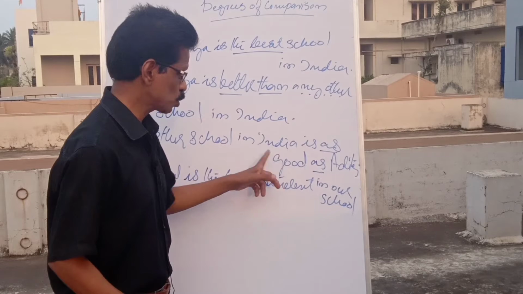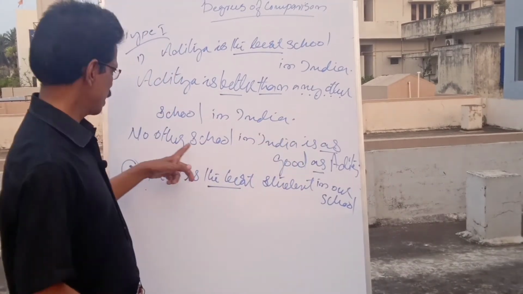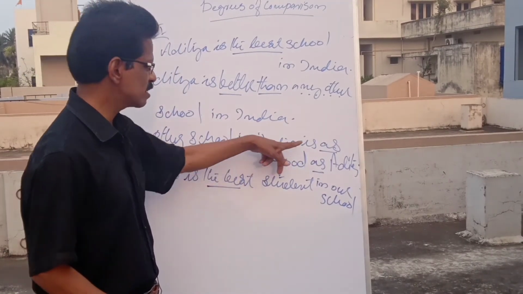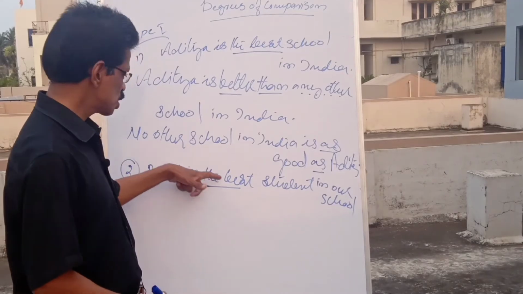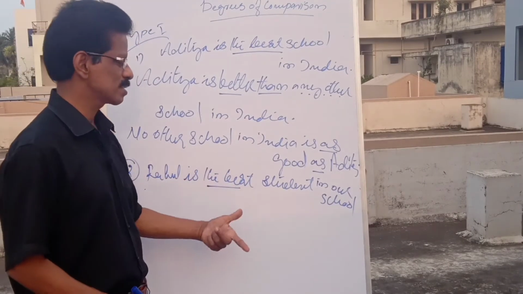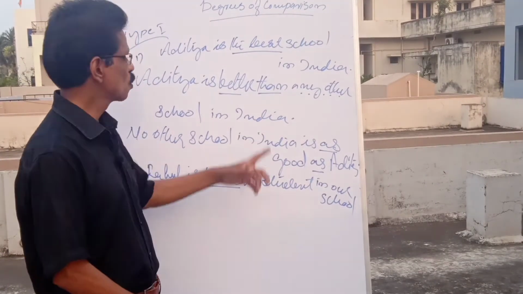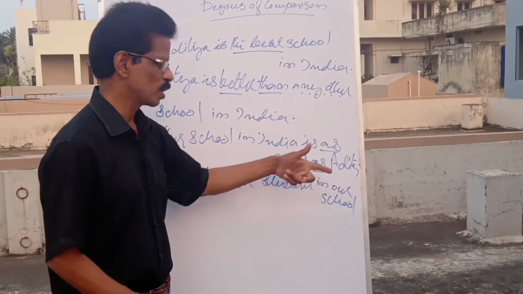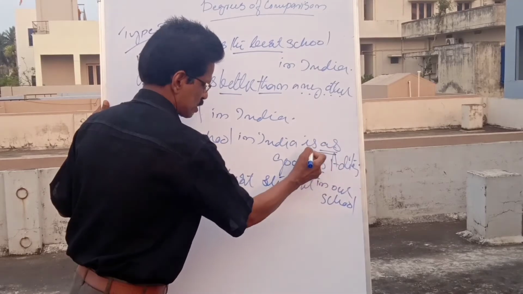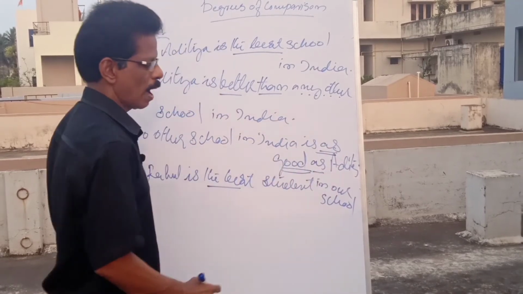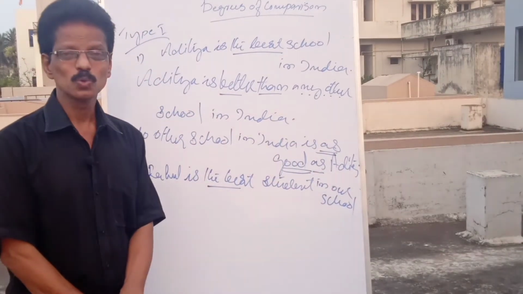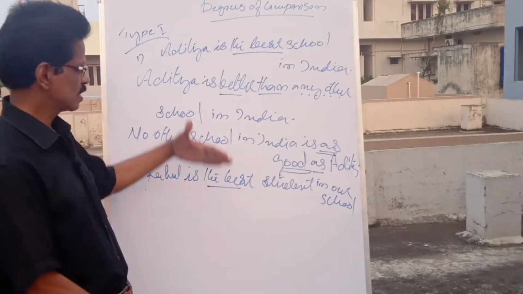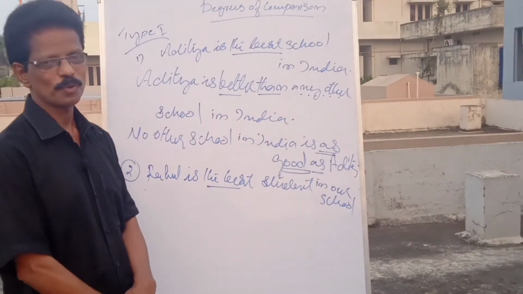Positive: as good as or so good as. No other student in our class is as good as Rahul. Mark it: best, better than, as good as or so good as. That is the first type of degrees of comparison.